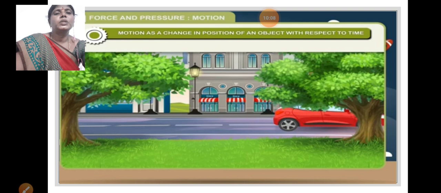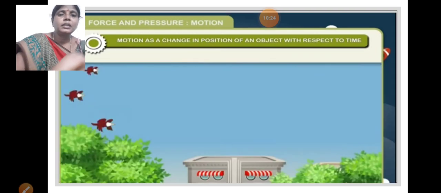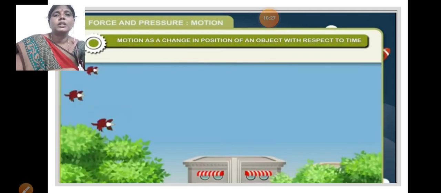Here the two trees are there, building is there, car is there. Which one is in motion? We can observe the car travels on the road, so the car is in motion. Here which are at rest? Trees and buildings. Next, we can observe the first picture. There are birds. The birds are present above the tree.